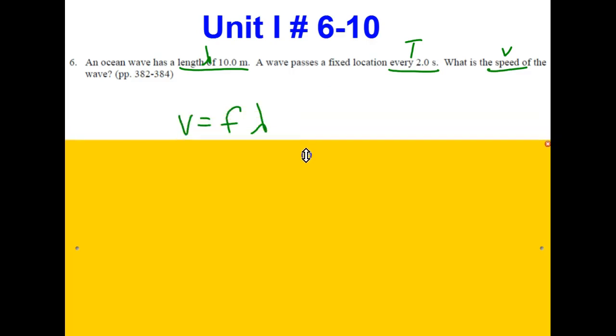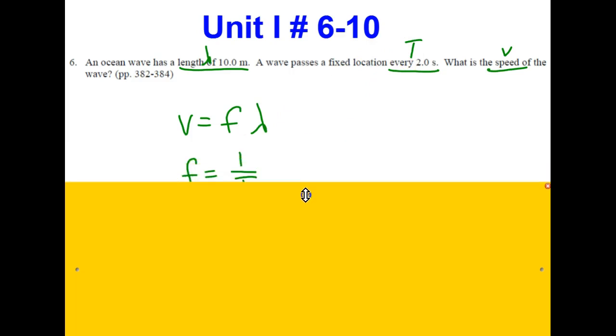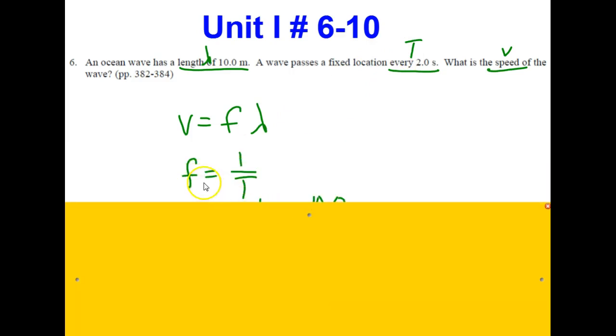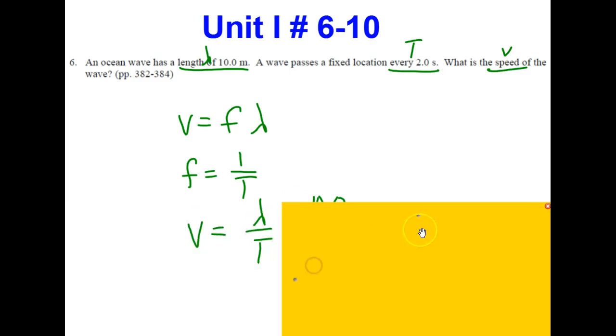All right, we start out with the wave equation, v equals f lambda. We're looking for v, we have lambda, but we don't know the frequency. However, we do know the period, and we know that the frequency is the inverse of the period. So since f equals 1 over T, we can substitute 1 over T in place of f, and that makes our equation lambda over T, or lambda times 1 over T, which is the same thing.